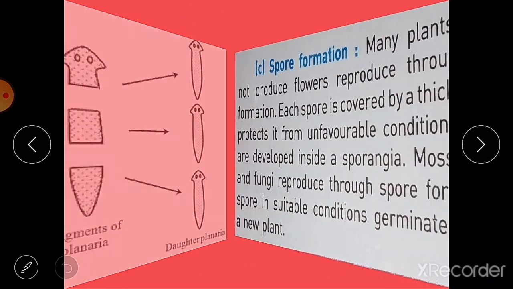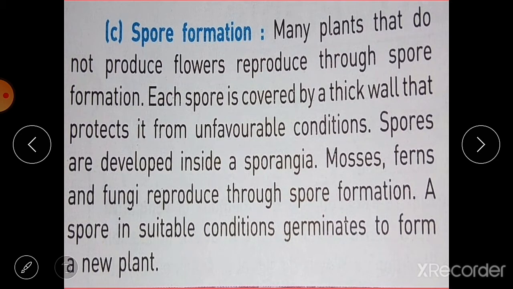The next is spore formation. Now in spore formation, many plants that do not produce flowers, we know that some plants do not produce flowers, form spores. They also reproduce with these spores. Each spore is covered with a thick wall that protects it from unfavorable conditions. Now these spores are sprayed into the atmosphere, and we cannot see them, they are very tiny.